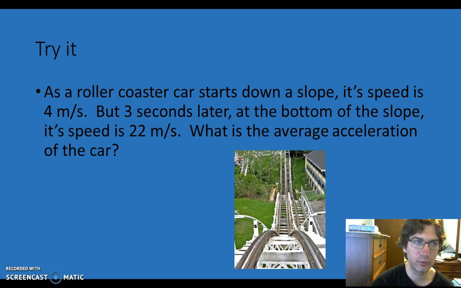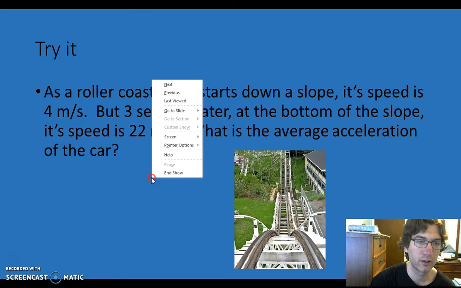So here's an example. As a roller coaster cart starts down a slope, its speed is 4 meters per second. But 3 seconds later at the bottom of the slope, its speed is 22 meters per second, and I want to know what the average acceleration of the car is.